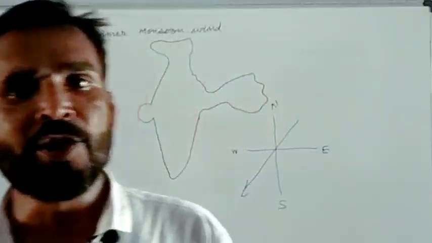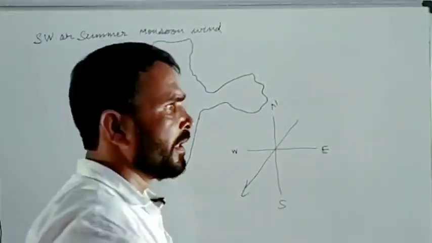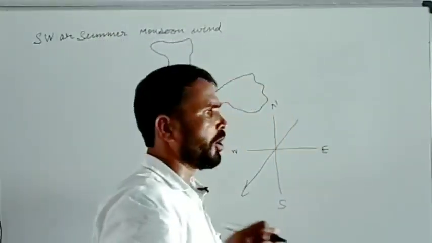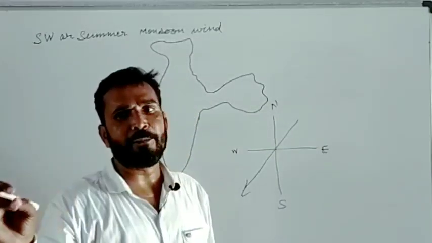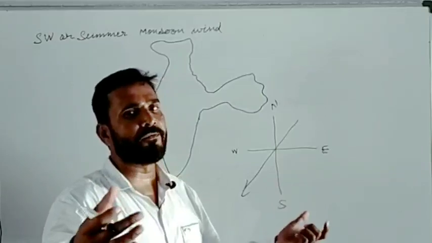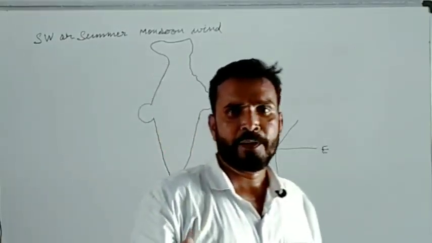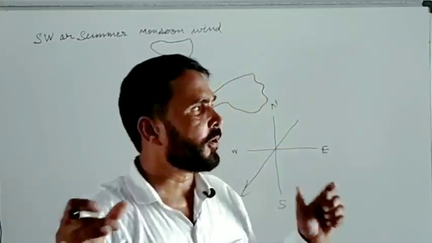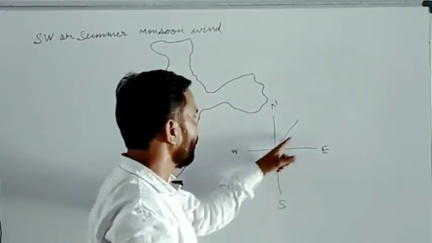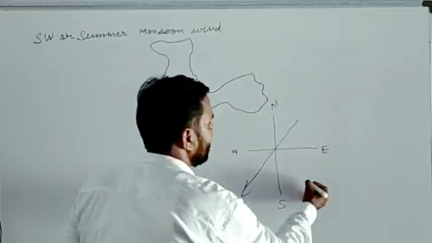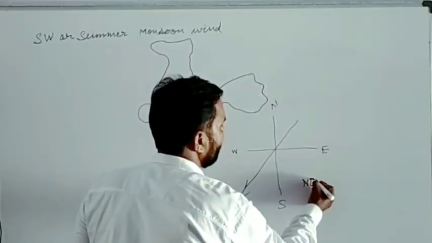But in geographical terms it is the opposite. Always in geography we have to remember the originating place, from where the wind is coming. That direction will be the direction of the wind. So for this direction, we will write northeastern winds.